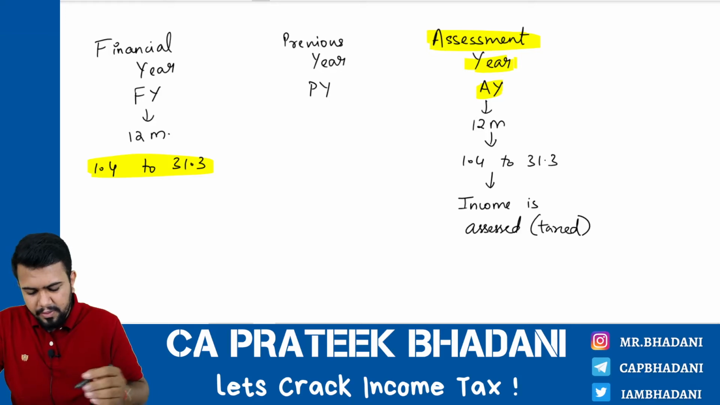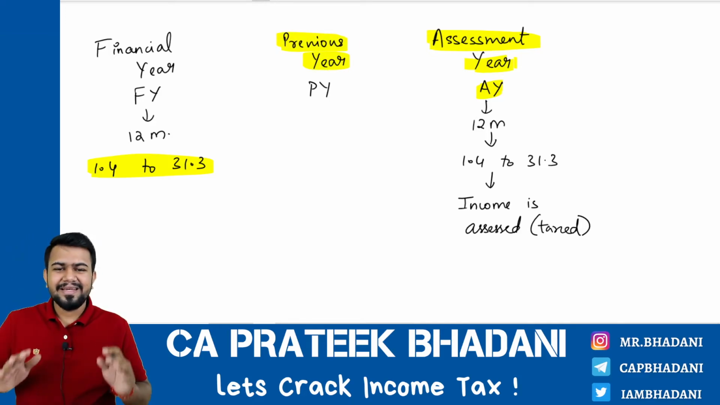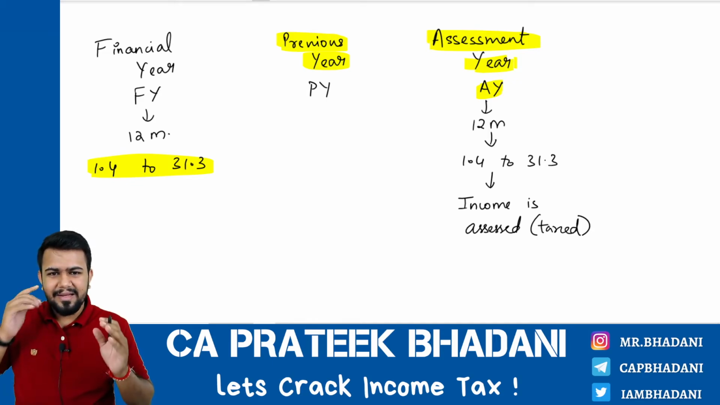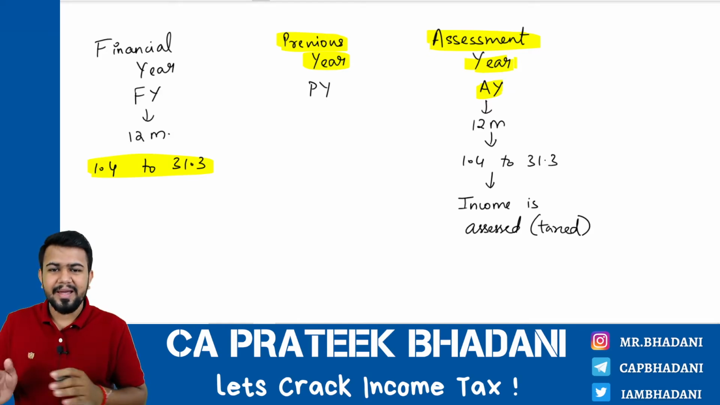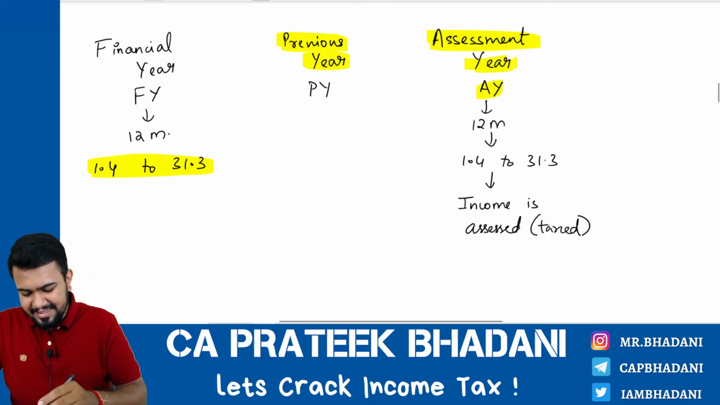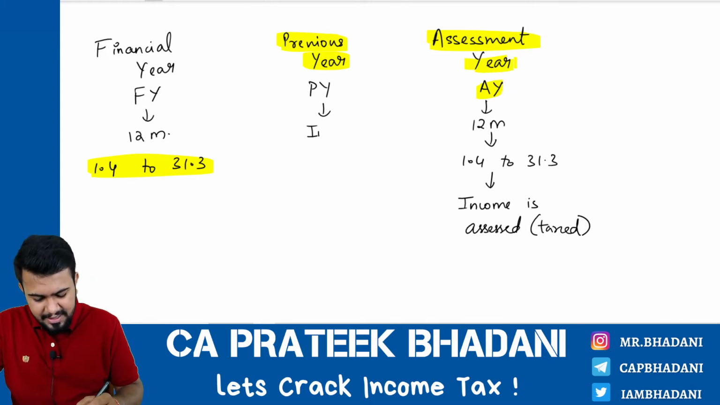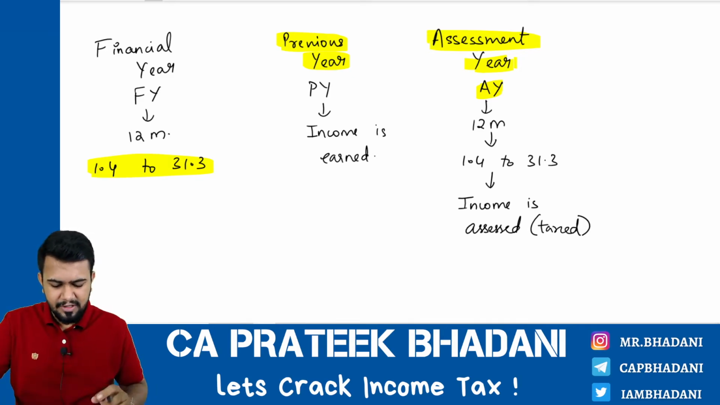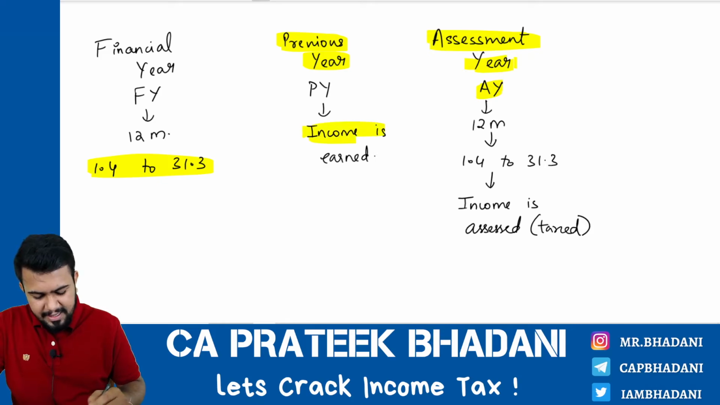Now let's come to previous year. Previous year does not have the meaning that you are thinking about. In the common meaning, previous year means the year in the past, but in income tax it is not so. Previous year is the year in which the income is earned. Generally, even previous year starts from the 1st of April till 31st of March. It is the year in which the income is earned.